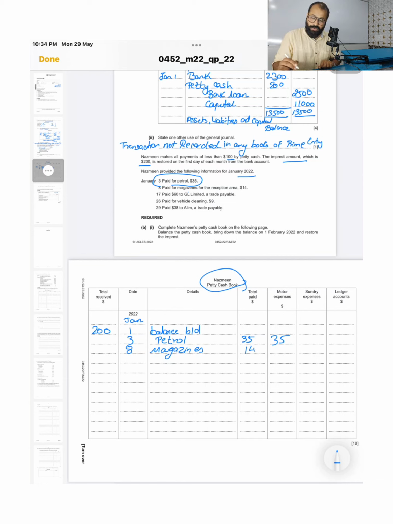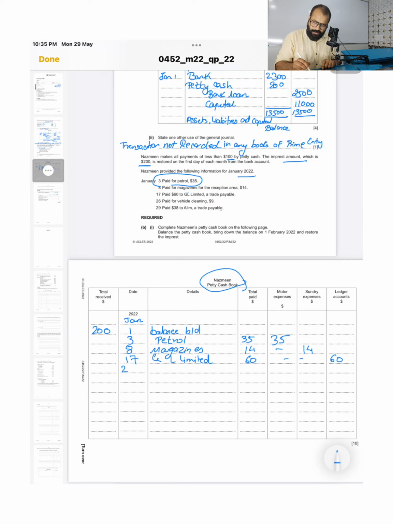And since we do not have a column for magazines, we will put it in sundry expenses, 14. So the columns which are mentioned there, if the expense belongs to them, you will put it in that, or else you will put it in sundry expense. Next expense is on 17th, paid $60 to GL Limited. GL Limited is a personal account, so we have paid $60. Any expense paid to a personal account should be recorded in the ledger column.